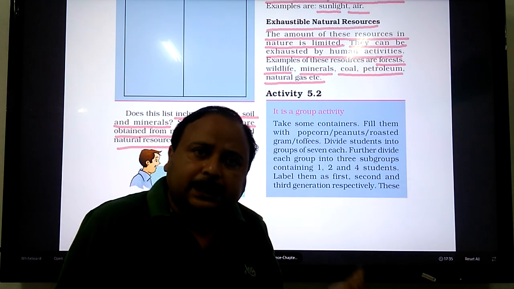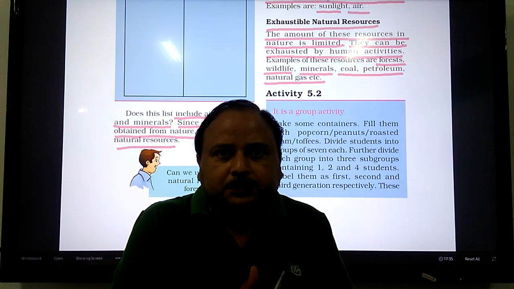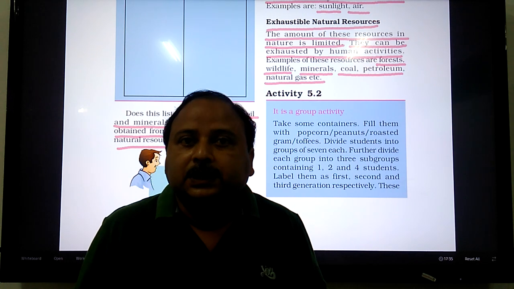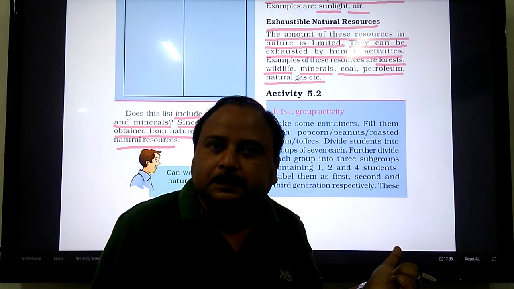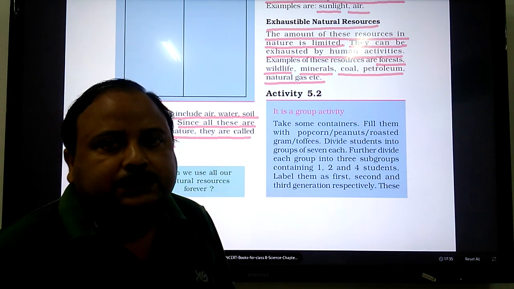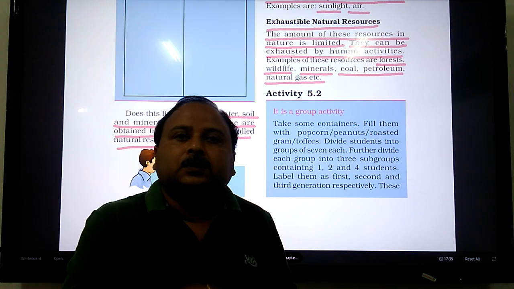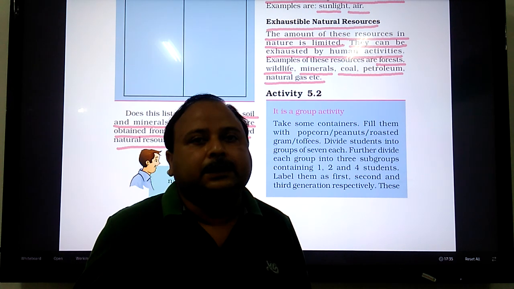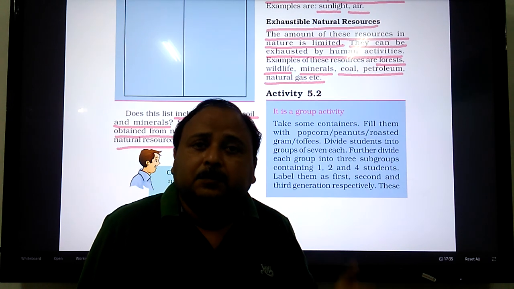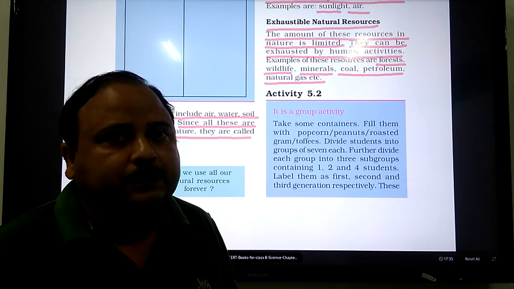After that, take another group of 35 students and divide them into 5 groups of 7 each. This will be the second generation. Each member of the second generation will be asked to take toffees from the same containers. Clearly, for the second generation, the number of toffees available for their use will be less.